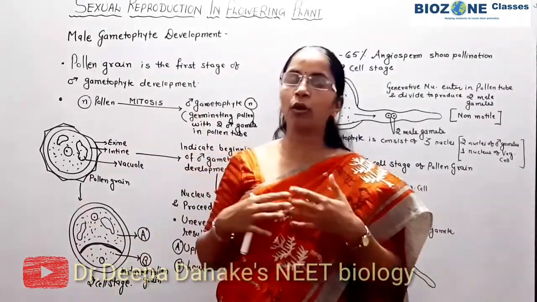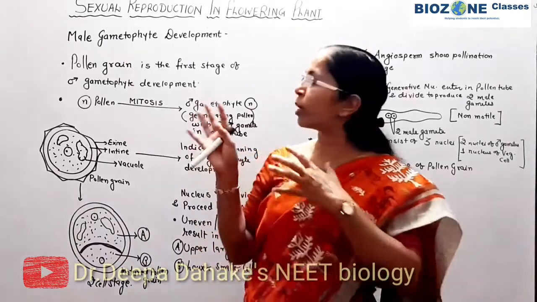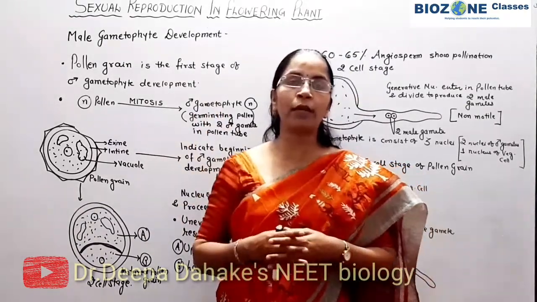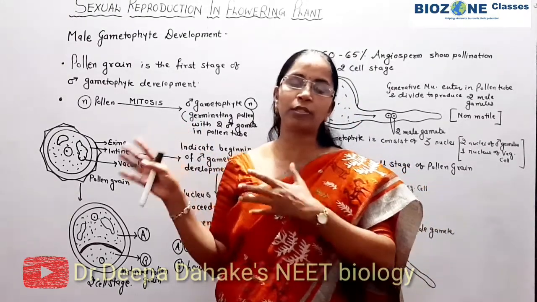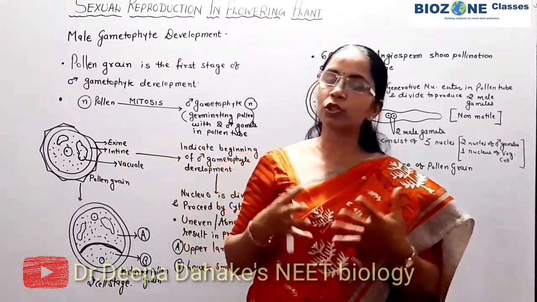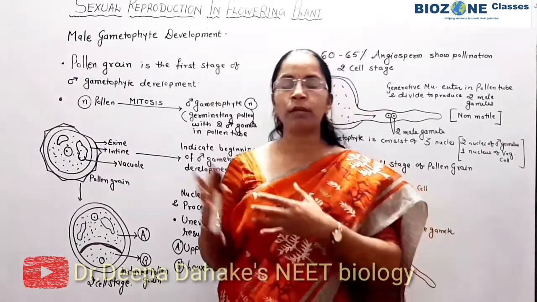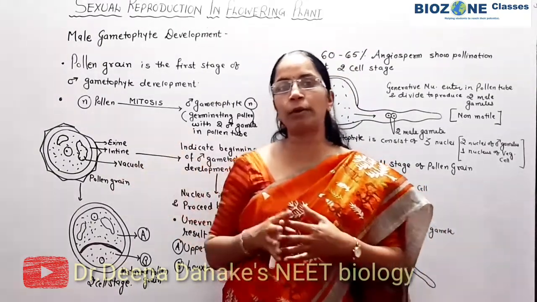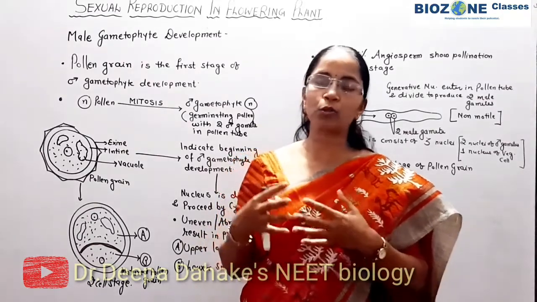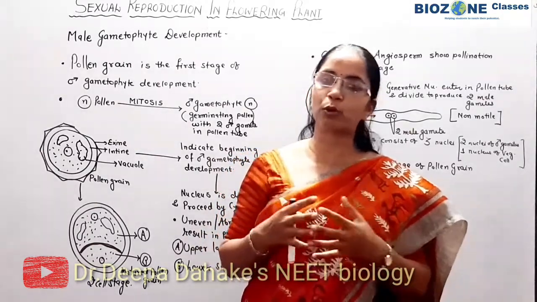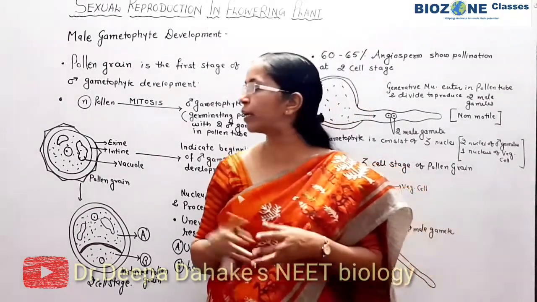Now, in short, let's discuss what we studied about the male reproductive organ in the last 3 sessions. First we studied the structure of the stamen and androecium. In the second session we studied how the development of microspores takes place, microsporogenesis.